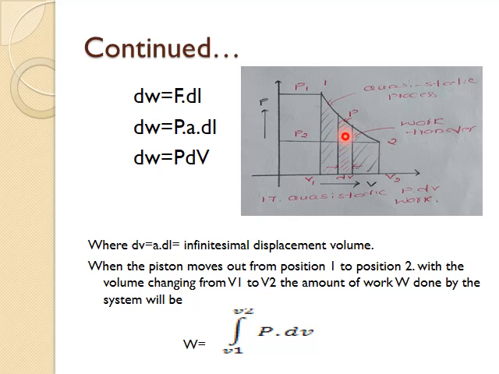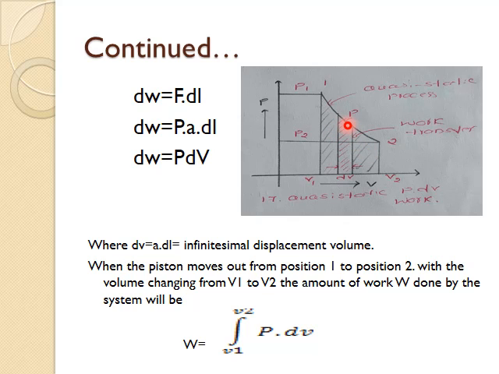Now, my intention was to calculate the work done by a gas on a piston through a process 1 to 2. Just now I have written the equation dw, which is the work done by a gas to move a small distance dl, represented by this small area.